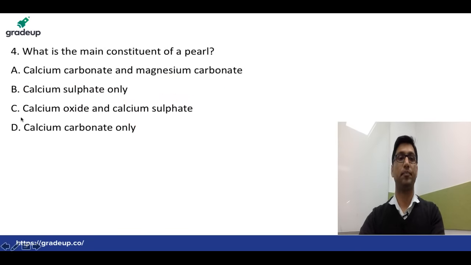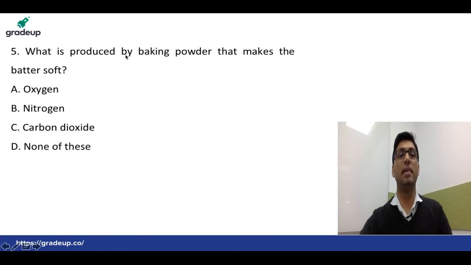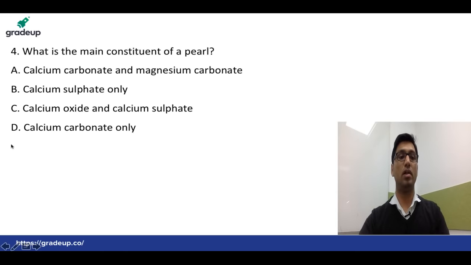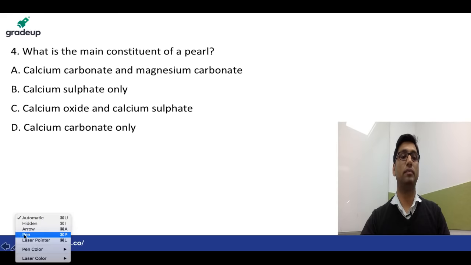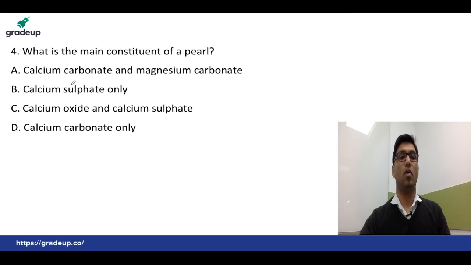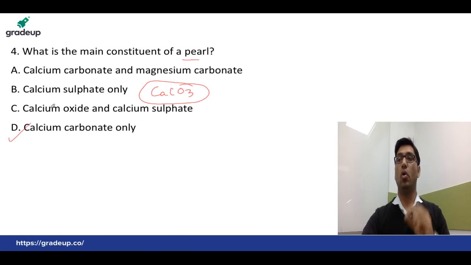Next question: what is the main constituent of pearl? The answer is calcium carbonate only.